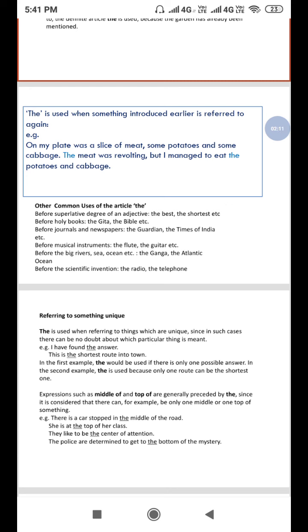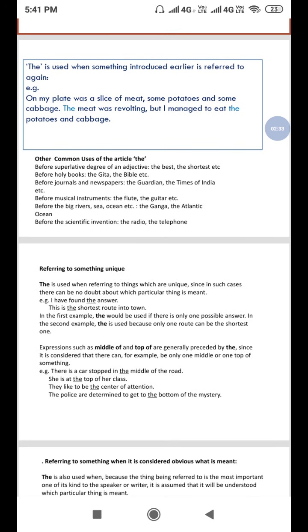Other common uses of the article the. We use the article before the superlative degree of an adjective. For example, we say the best, the shortest, etc. We also use the article before the holy books like the Gita, the Bible, the Mahabharata, the Ramayana, the Quran, etc. We also use the before journals and newspapers. For example, the Guardian, the Times of India, the Shanghai Express, the Poknafam.